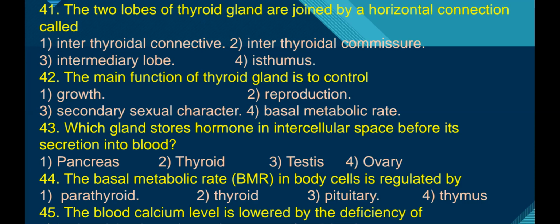Next, question number 43. Which gland stores hormone in the intracellular space before its secretion into the blood? The thyroid gland secretes iodothyronine hormones. These iodothyronines are stored in the lumen of the thyroid follicle before secretion into the blood. Therefore, the answer is the second option.